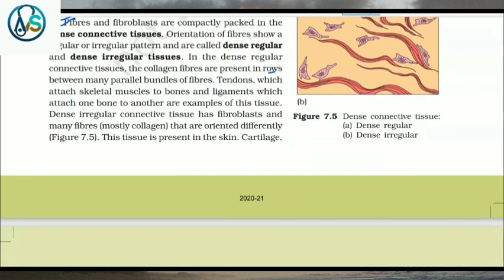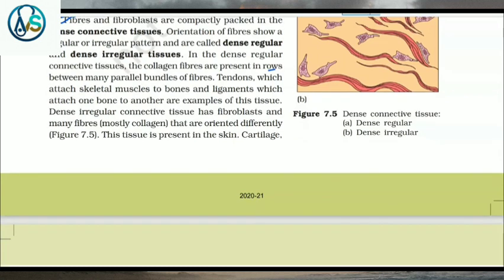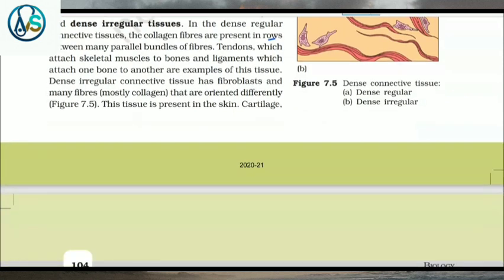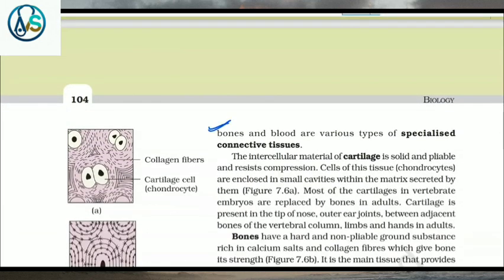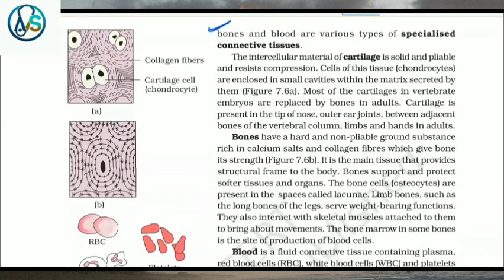Dense irregular connective tissue has fibroblasts and many fibers, mostly collagen, that are oriented differently. This tissue is present in the skin. Cartilage, bones, and blood are various types of specialized connective tissue. The intercellular material of cartilage is solid and pliable and resists compression.